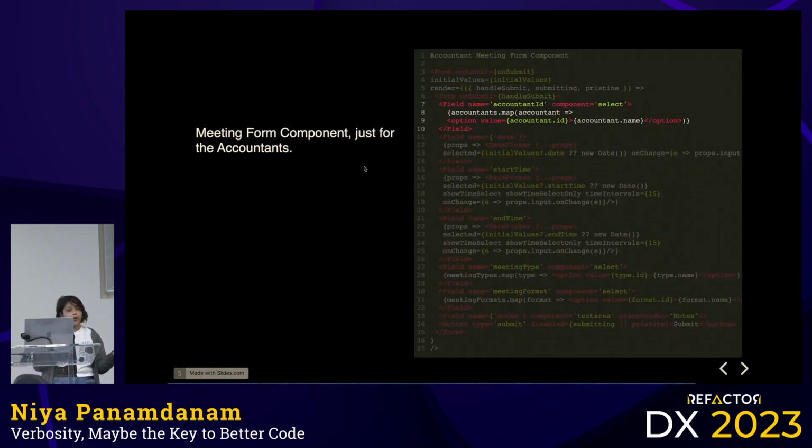Now, what the actual form component for the accountants can look like, it doesn't have that conditional anymore. All it's actually doing is spitting out the form and including the accountant ID. It doesn't care about any conditional fields, because at that point, if you're starting to do conditional fields, it may be a good idea to separate them, right? Same thing for the client side. Instead of the accountants, you're going to have the clients being mapped over. So again, you're duplicating some code there, but you're keeping separation of concern, separation of the business logic.